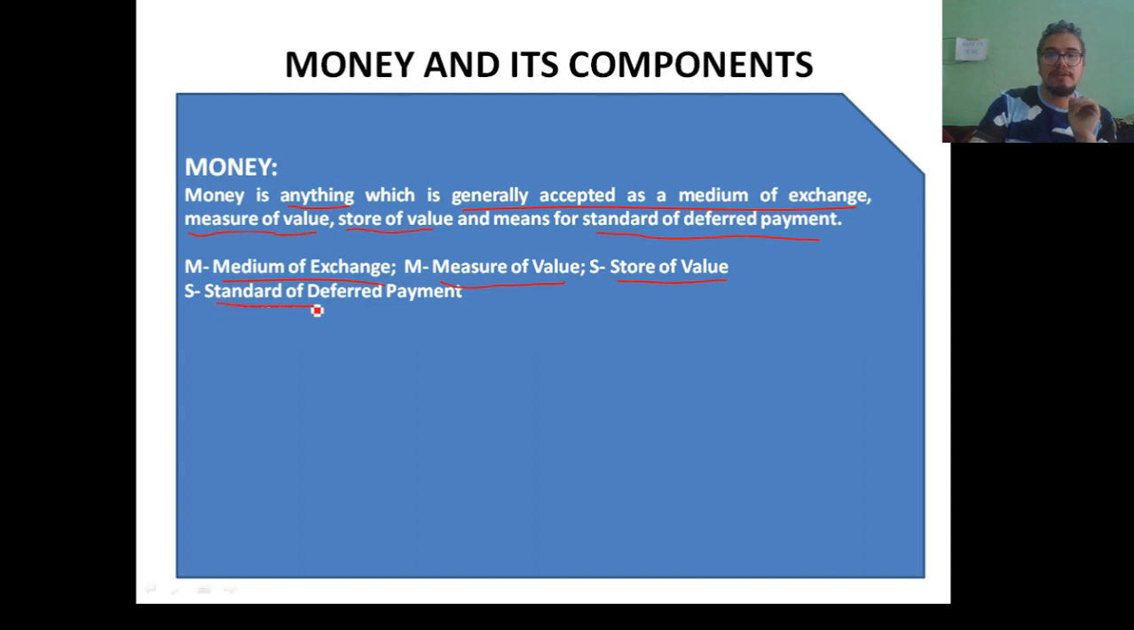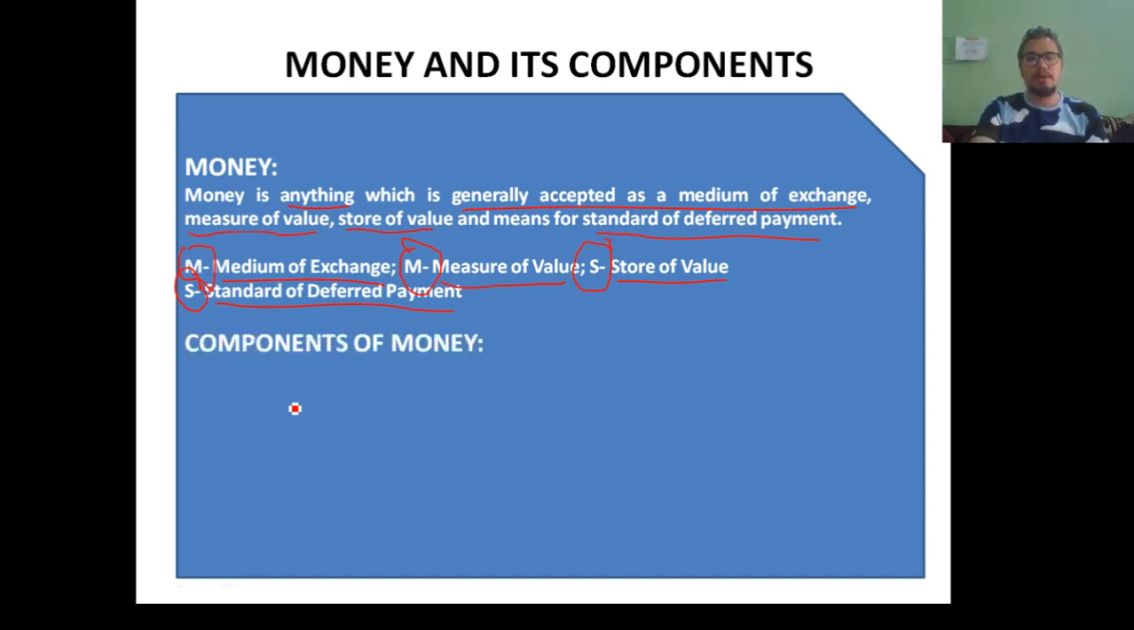So if you can remember this abbreviation, MMSS, then you can easily define money. MMSS means money is a medium of exchange, measure of value, store of value, and standard of deferred payment. Now we will discuss about the components of money.